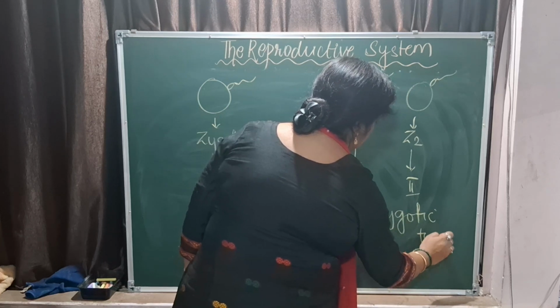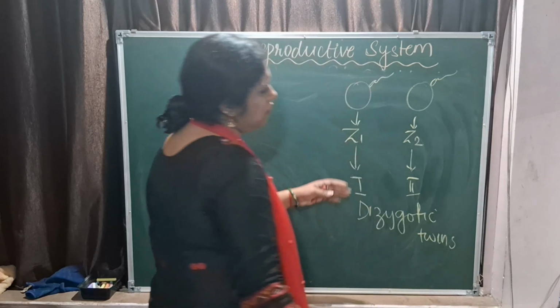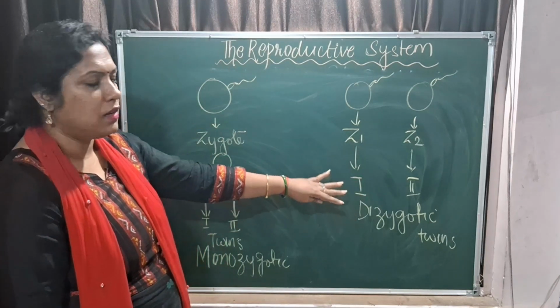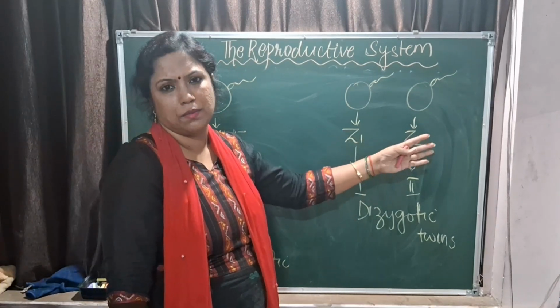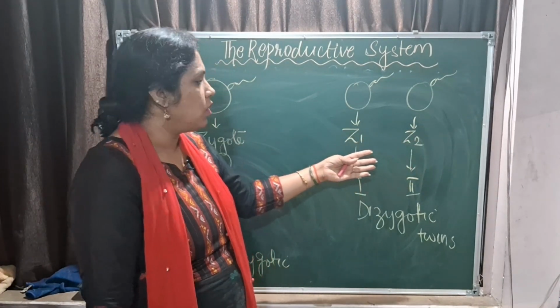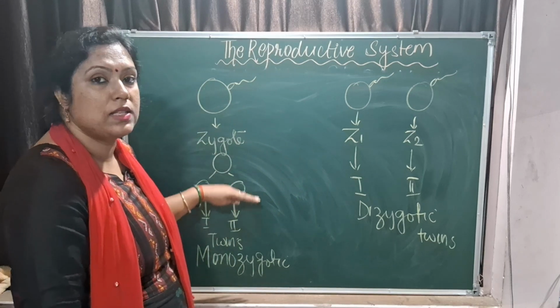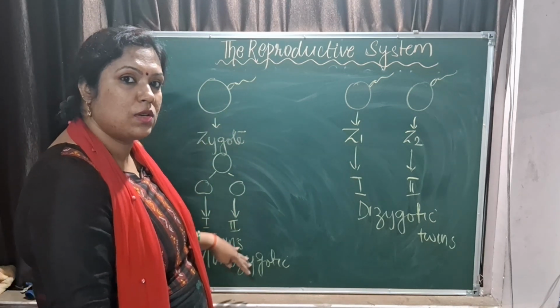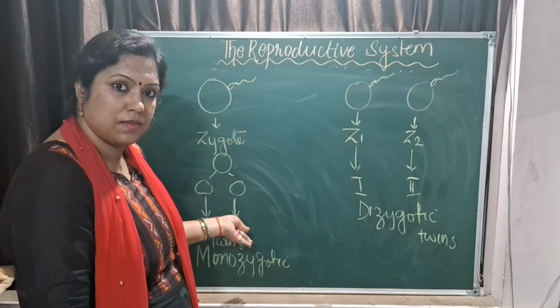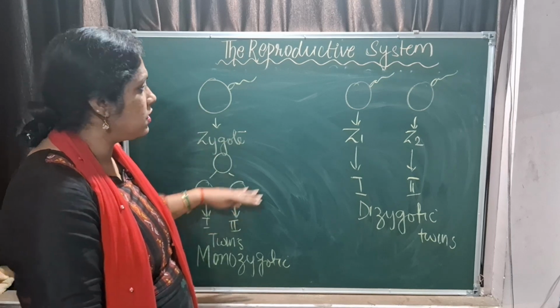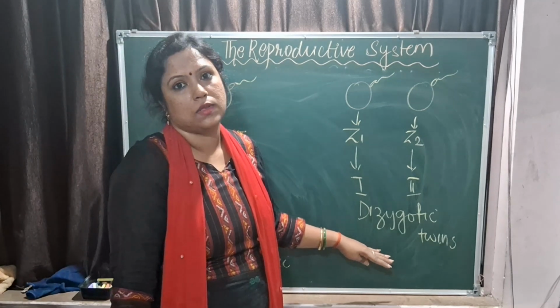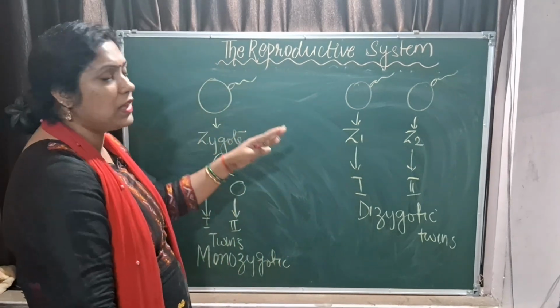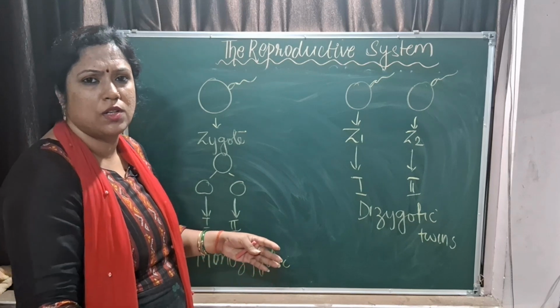They will not be alike. They will be totally different, similar to normal siblings. But in the monozygotic case they will have the same gender, same genotype, same appearance, so they are identical twins. These are non-identical twins. There are certain other twins like conjoined twins.